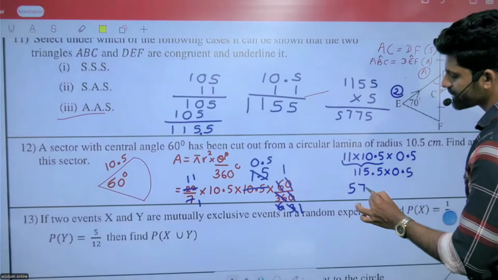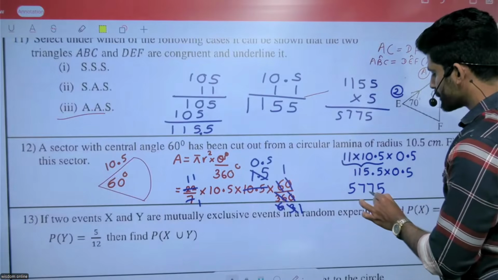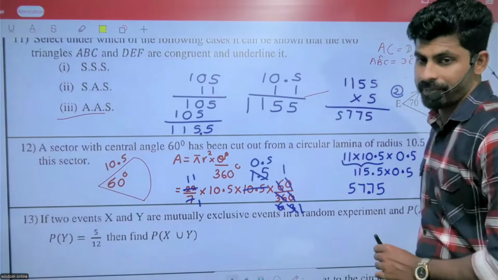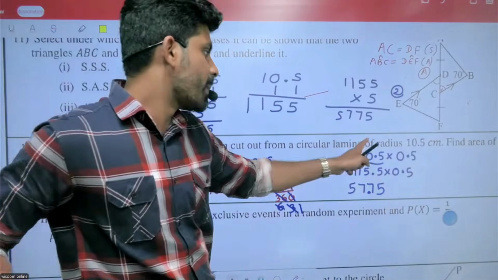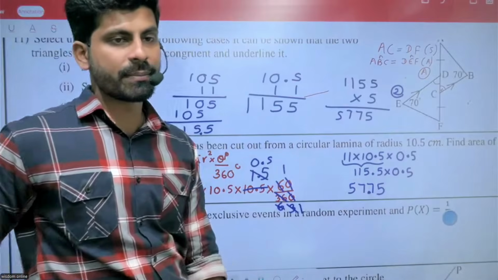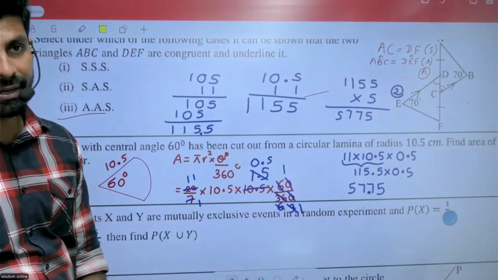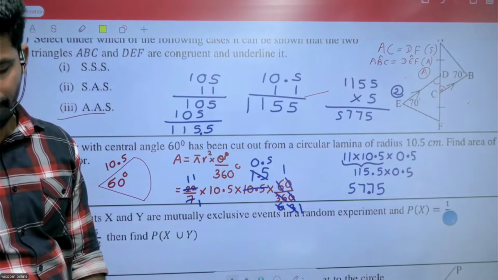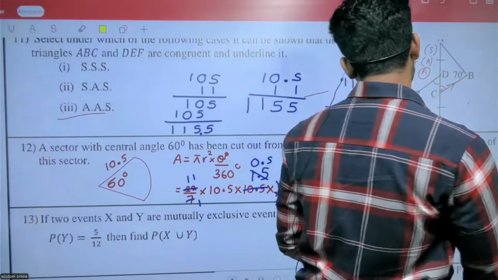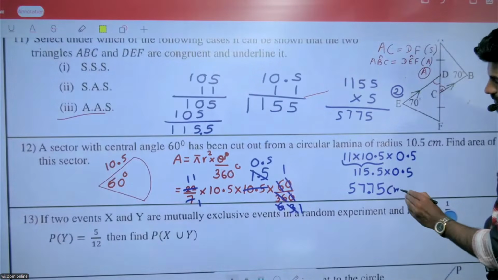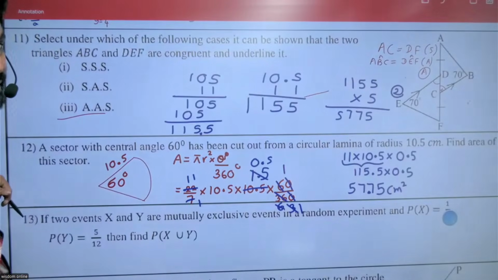So the digits are 5, 7, 7, 5, and we need 2 decimal places, since there are 1 and 1 decimal places. Quickly do that one. The unit is square centimeters.